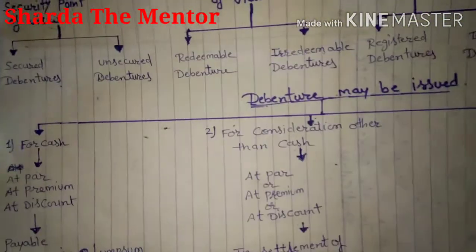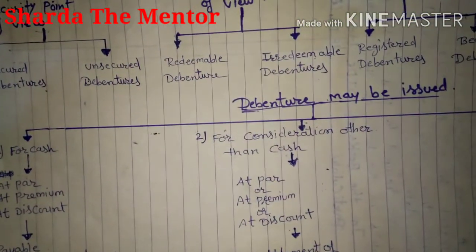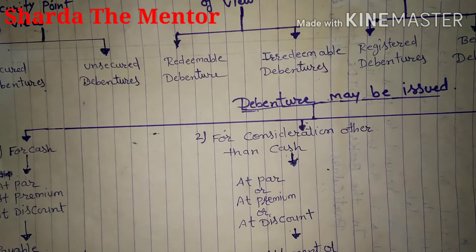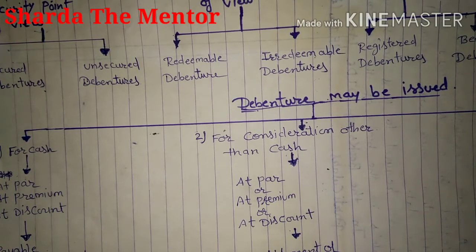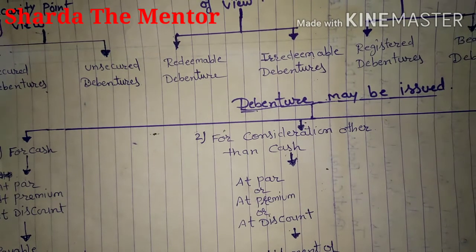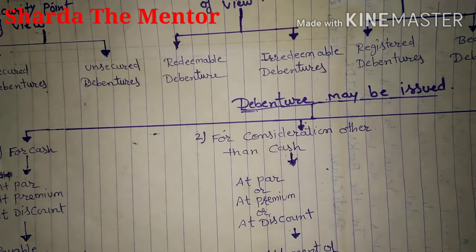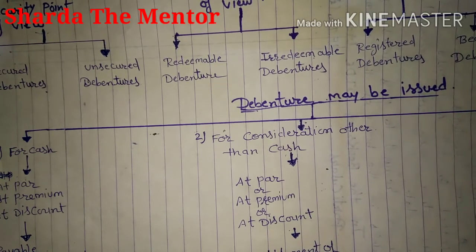First, when we talk about the security point of view, we can categorize it on two bases: secured debenture and unsecured debenture. What is the meaning of secured debenture? It means you have taken money from the public and bought assets like a building.